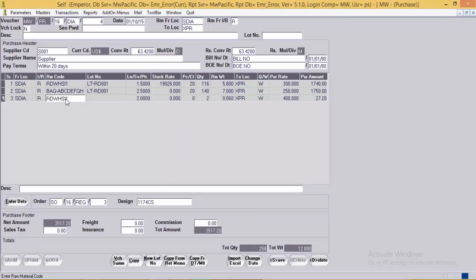System will copy the details accordingly from the Excel sheet. Now there is a change date option which will allow the user to change the date of the voucher number.